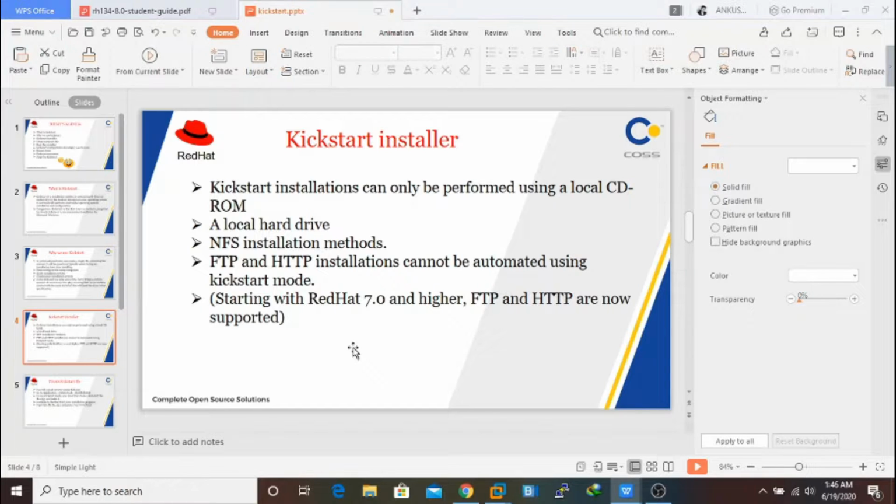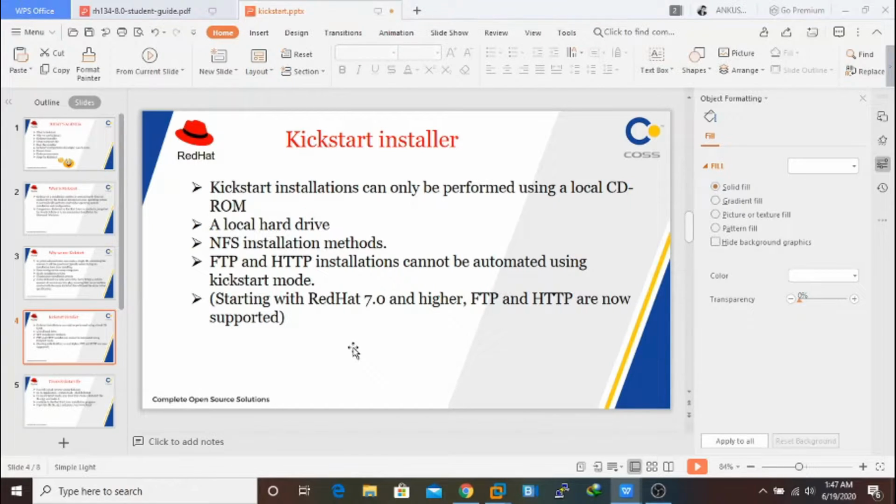Either you need to take help from their website, where they have made it available, but you need a subscription, without which you cannot create the file. Or they recommend taking help from an existing kickstart file, or you can create it manually, or you take help from another operating system like CentOS 7. That is what they are recommending.